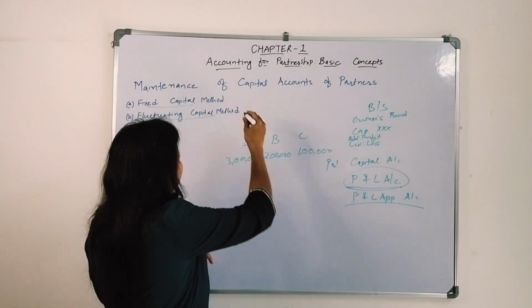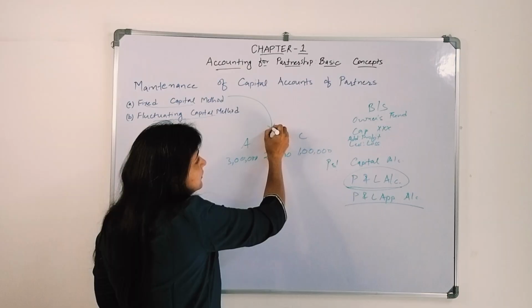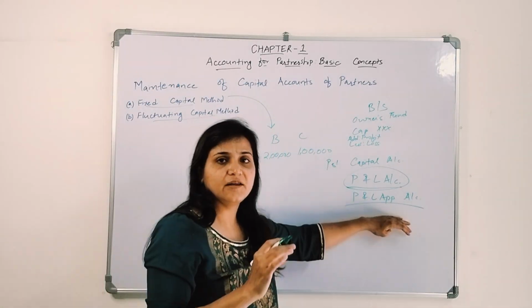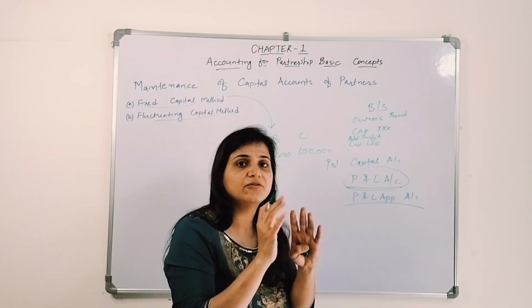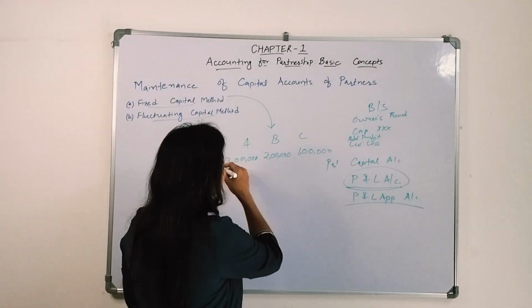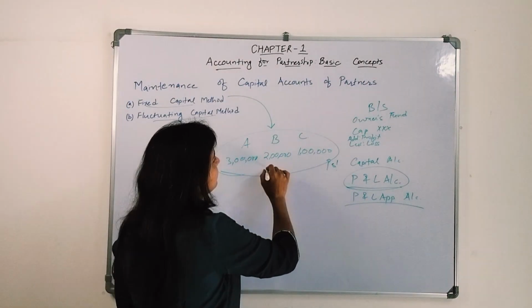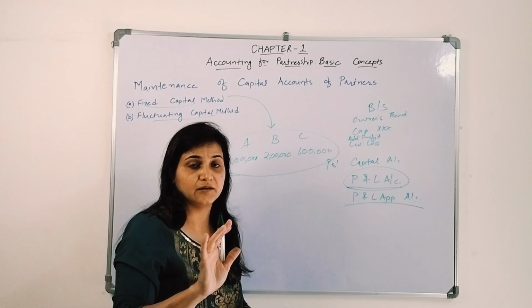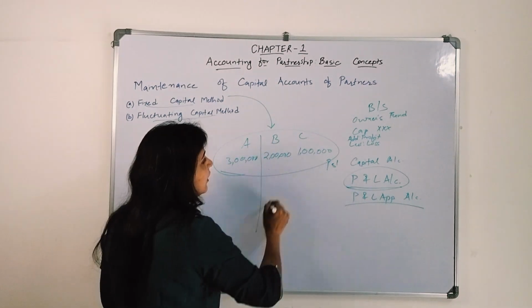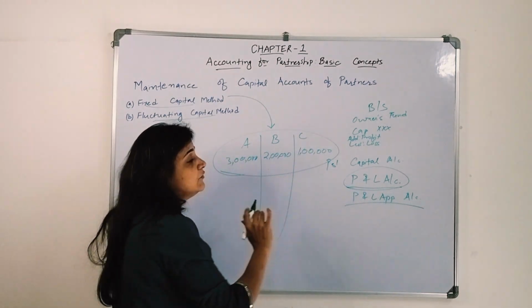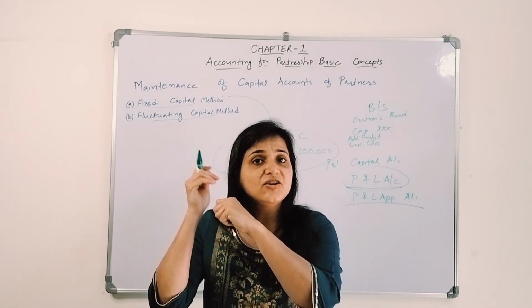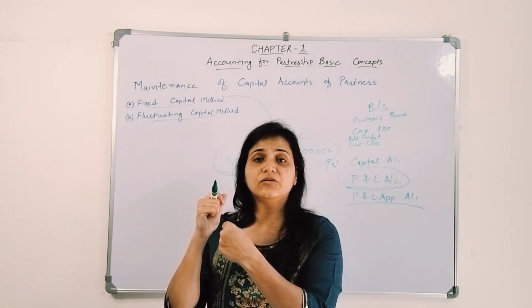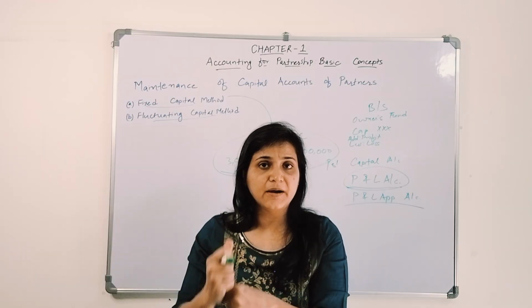When I say we are preparing a fixed capital method, whatever transactions, whatever profit and loss appropriation there is, we are not going to give its effect in the fixed capital method. When we prepare their accounts, it will remain fixed, 3 lakhs, 2 lakhs, 1 lakh, unless additional capital is brought in by any of the partners.